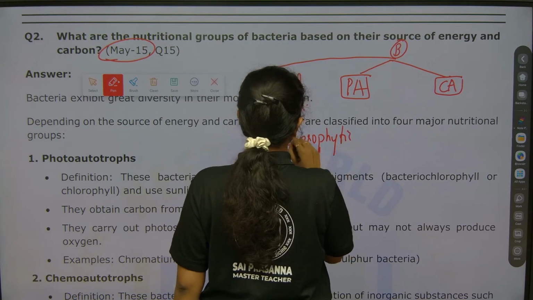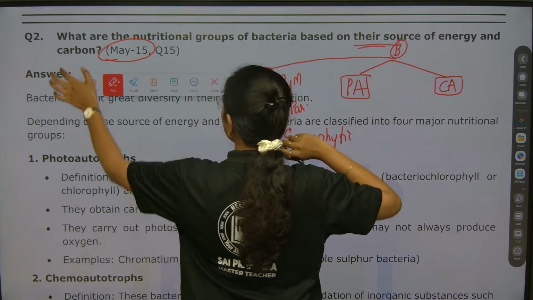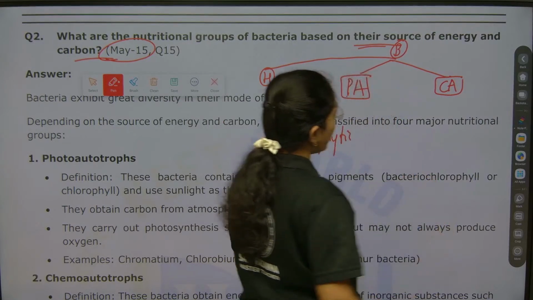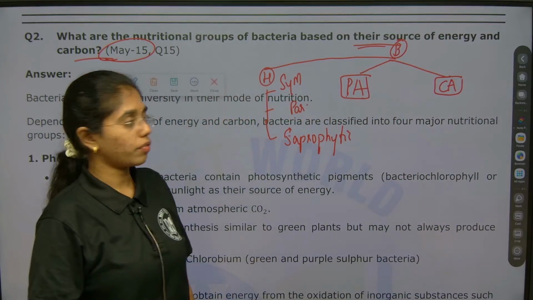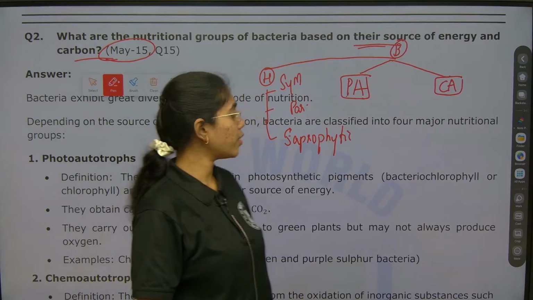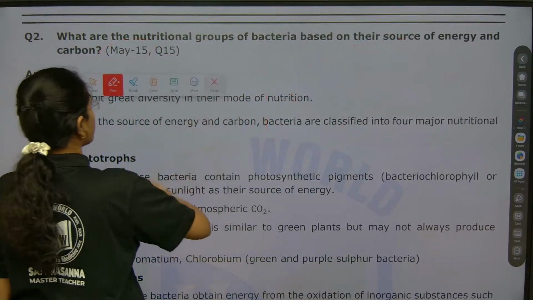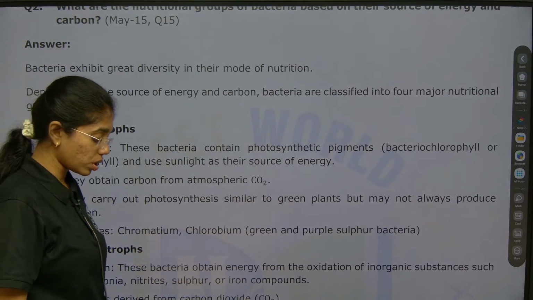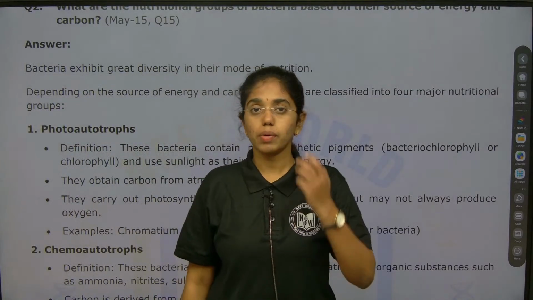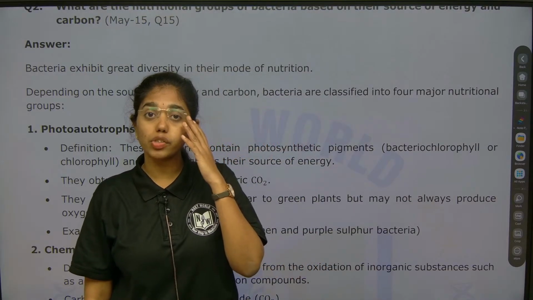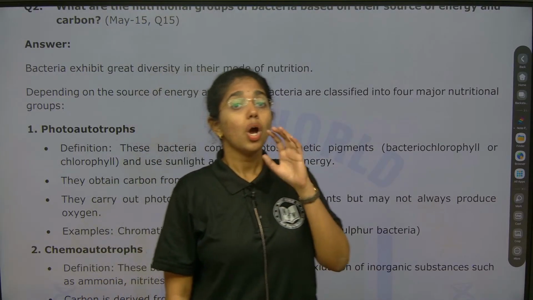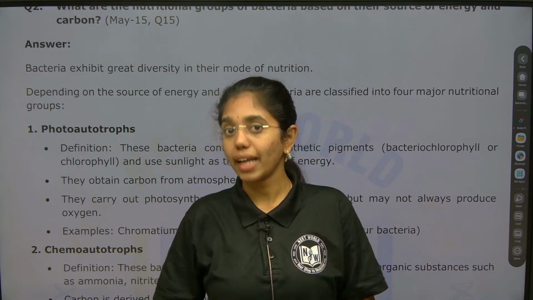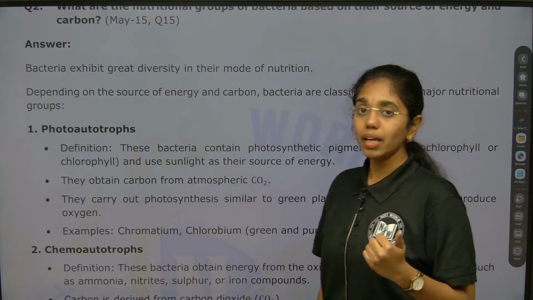Fine, right? So, as he asked, based on the source of energy and carbon, we have photoautotrophous and photoheterotrophous, chemoautotrophic and chemoheterotrophic. Here we go with the explanations. First, bacteria exhibit great diversity in nutrition. Even in your objective, if there is a question like which kingdom from Whittaker's 5 kingdom system of classification exhibits vast metabolic diversity, then your answer should be bacteria.